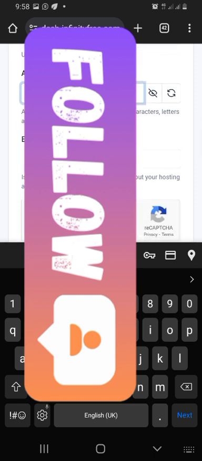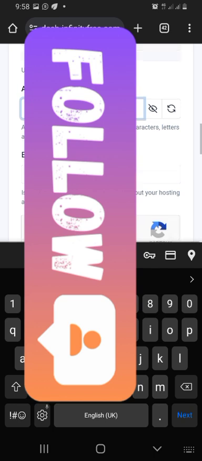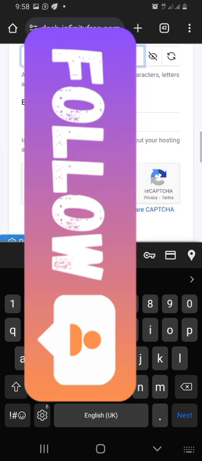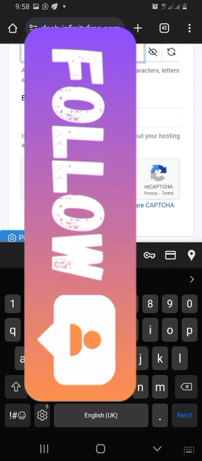I'm writing the one I can easily remember, and after writing them, before I submit, I'm going to screenshot, and then if I want to write it down, I'll do that as well. So it's very, very important you do this and keep all your details, and then once you are done, you can click on I'm not a robot, and then you click on submit.